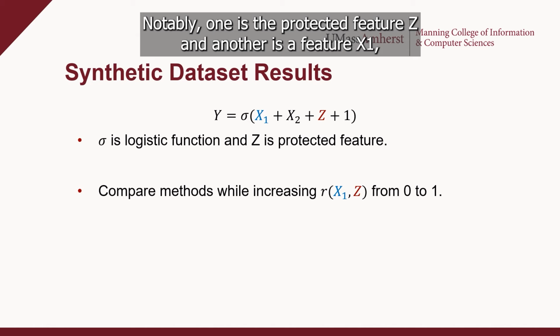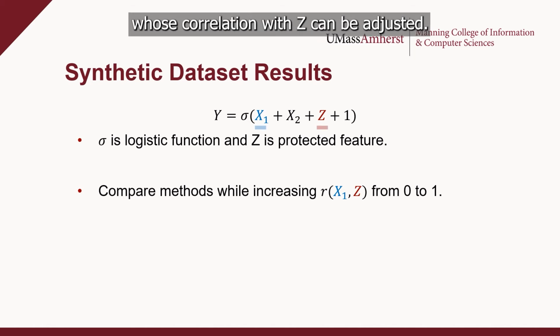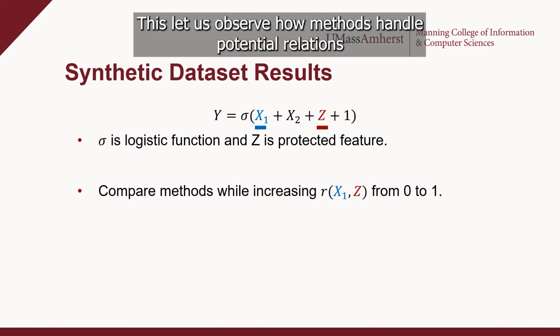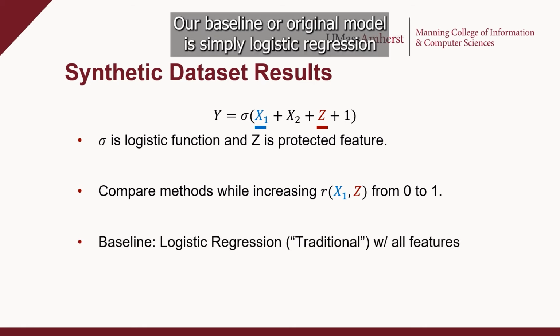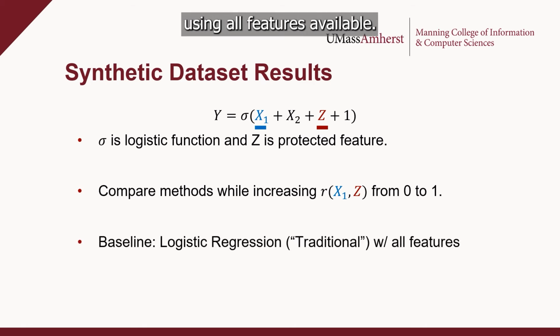Notably, one is the protected feature Z, and another is a feature X1 whose correlation with Z can be adjusted. This lets us observe how methods handle potential relations between the protected feature and its proxy. Our baseline or original model is simply logistic regression using all features available.